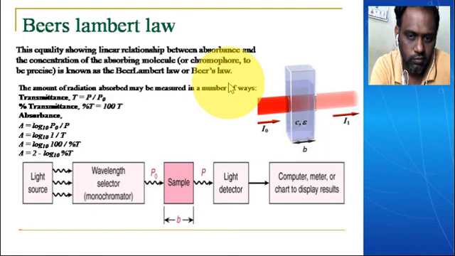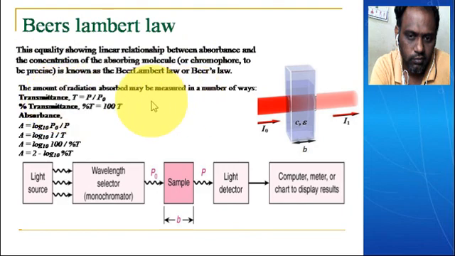Now the Beer-Lambert law. The Beer-Lambert law explains the linear relationship between the absorbance and the concentration by correlating it with the light source. Whenever the molecule absorbs, the absorbance value is adjusted based on the molecule's concentration. If your compound is at high concentration, then the absorbance value will be very high. The Beer-Lambert law shows the linear relationship between the absorbance and the concentration of the absorbing molecule, the chromophore to be precise.